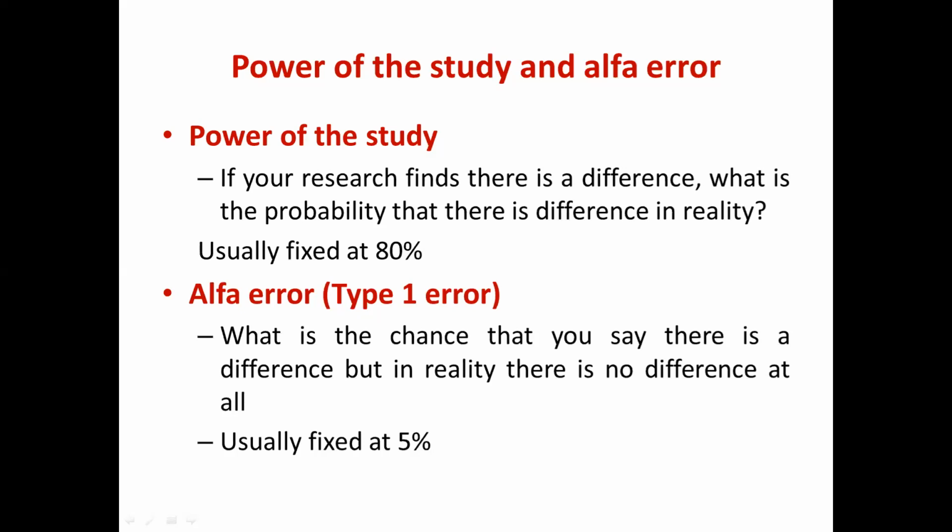There is no difference, but at the end of the study, you come to a conclusion that there is a difference, and this is wrong. You are advocating the wrong treatment to the people. This is called alpha error. So this alpha error has to be fixed at 5%. It should not be more than that. You are allowing the chance to occur only 5% of the times. Whatever difference I get, that difference may not be a true difference, or it could be because of chance. To some extent, this alpha error is reflected in your p-value.